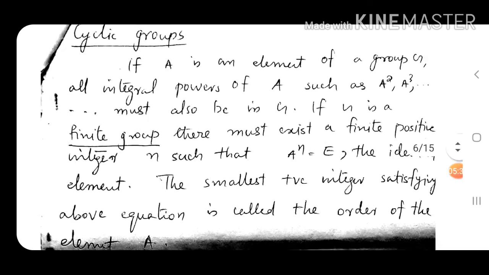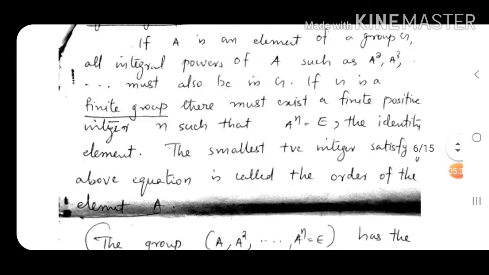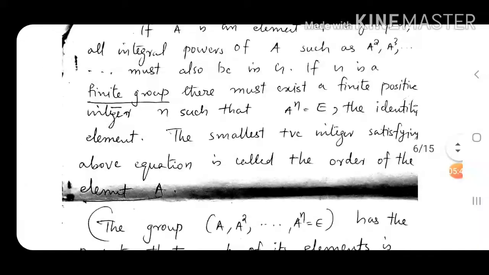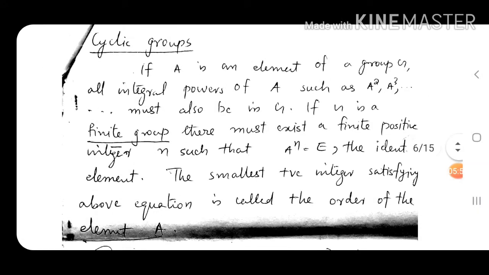Now if G is a finite group, that means it contains a finite number of elements, then there must exist a finite positive integer n such that A raised to n equals E. So you have A square, A cube, A to the power 4, and this process stops when for some power n, A to the power n is equal to the identity element.